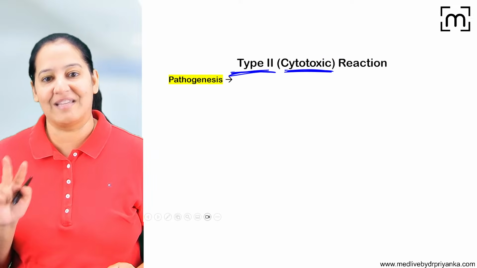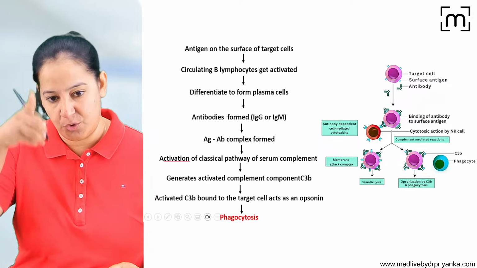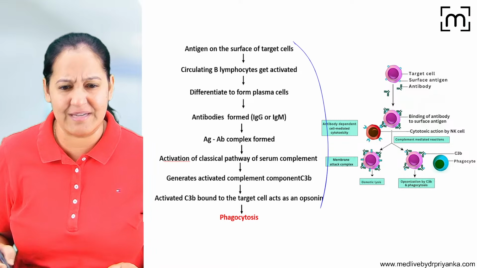Got it? So that is type 2, type 3 we have covered back to back. Now we will see the details. So type 2, I have already shown you the flow charts, I guess. No need to read it. I guess you got it.